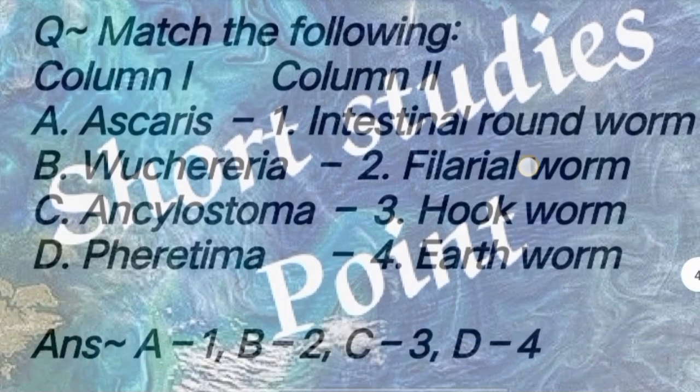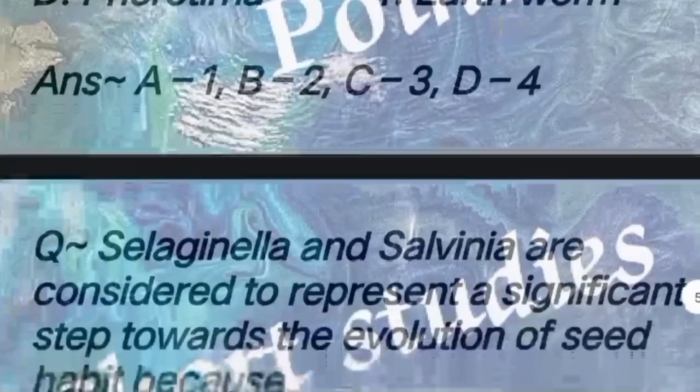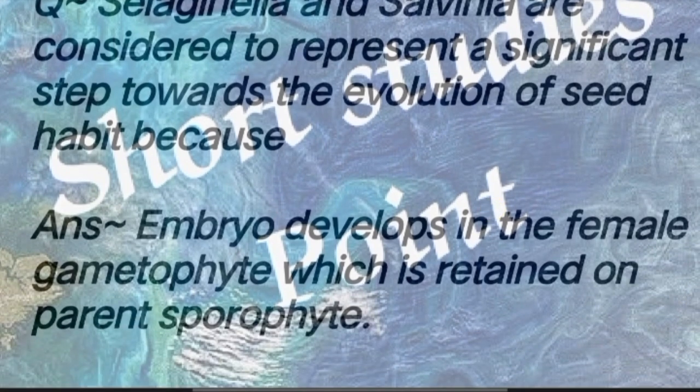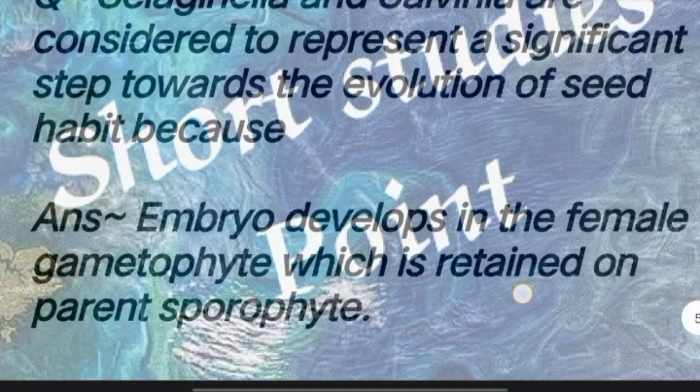Next question: match the following. Answer: in A, Ascaris is matched with intestinal roundworms, and B matched with 2, and C with 3, and Pheretima is matched with earthworms. Next question: Selaginella and Salvinia are considered to represent a significant step towards the evolution of seed habit because answer embryo develops in the female gametophyte which is retained on parent sporophyte.